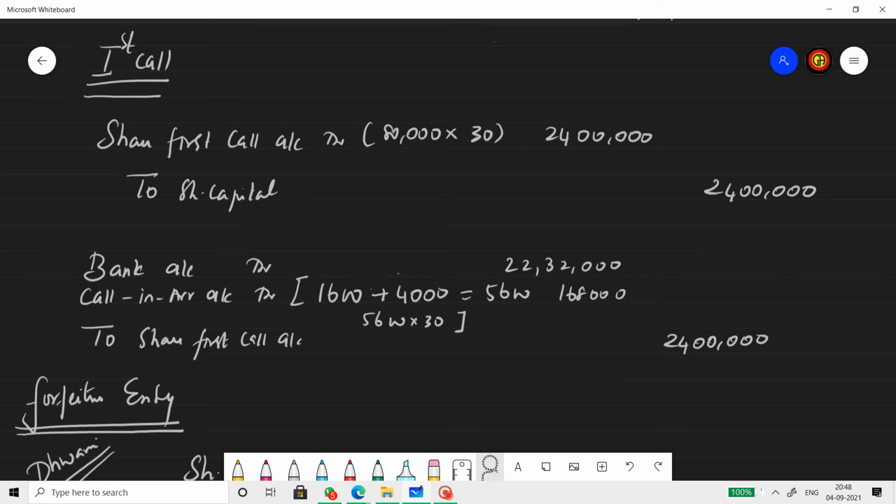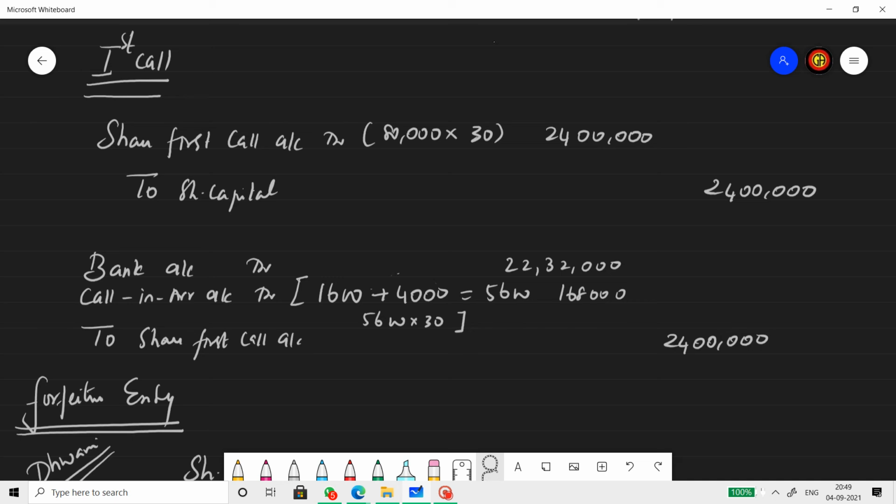Dhwani also has not paid the first call. So any shareholder who had not paid an installment will not pay the subsequent installment also. So therefore, 1,600 of Dhwani's shares, 4,000 of Sargam's shares, total 5,600 shares, into 30 rupees first call. Therefore, total calls in arrears is 1,68,000. So out of 24 lakh, we didn't receive 1,68,000. So what we receive is 22 lakh and 32,000. The first call entry is over.